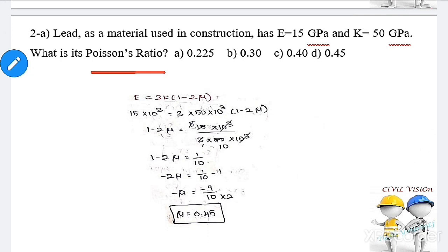The same formula which we used previously, E equal to 3K into 1 minus 2 mu. Substitute the value, 15 into 10 power 3 Newton per mm square equal to 3 into 50 into 10 power 3 Newton per mm square into 1 minus 2 mu. Find out the Poisson's ratio. Poisson's ratio for lead is 0.45.